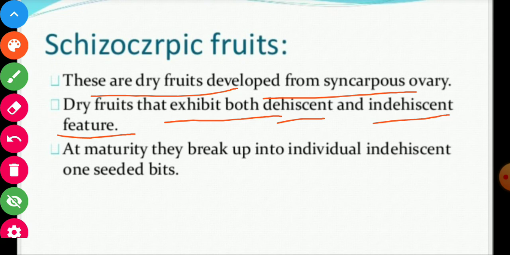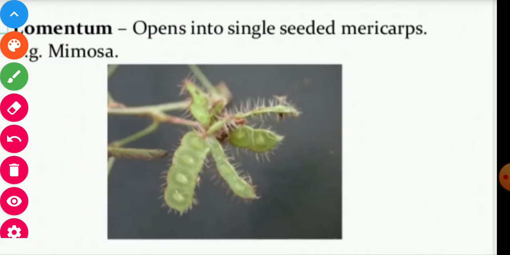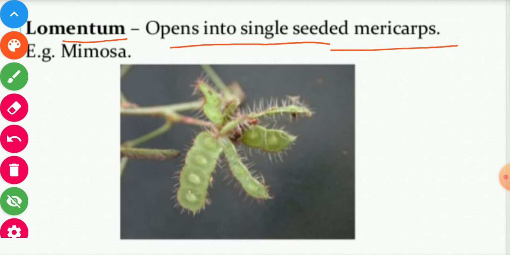At maturity, they break up into individual one-seeded bits. Now the next category is Lomentum, which opens into single-seeded pericarp, like mimosa. An example is there.